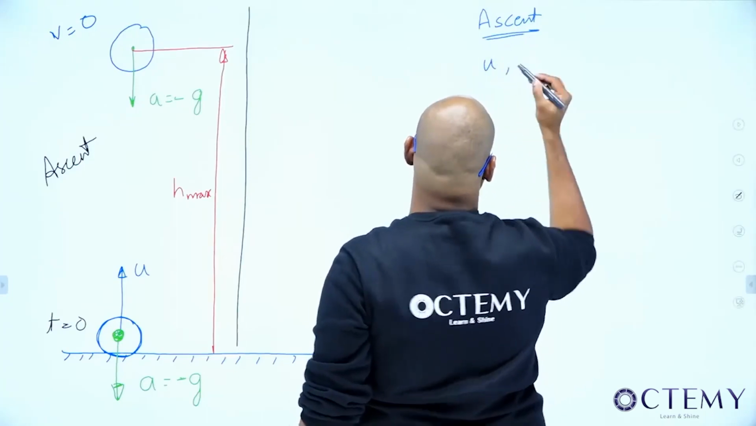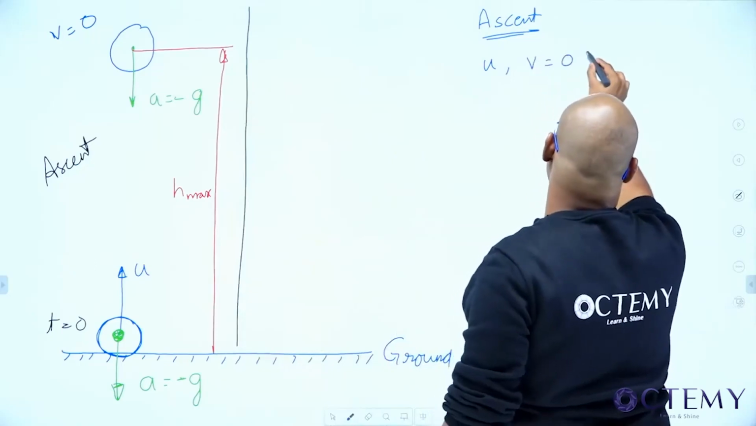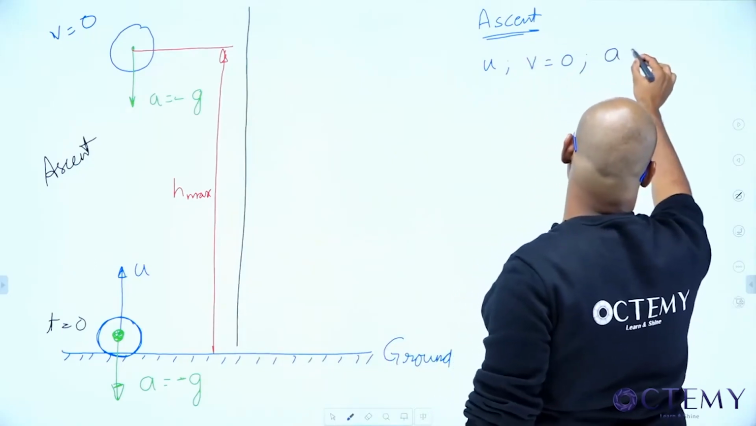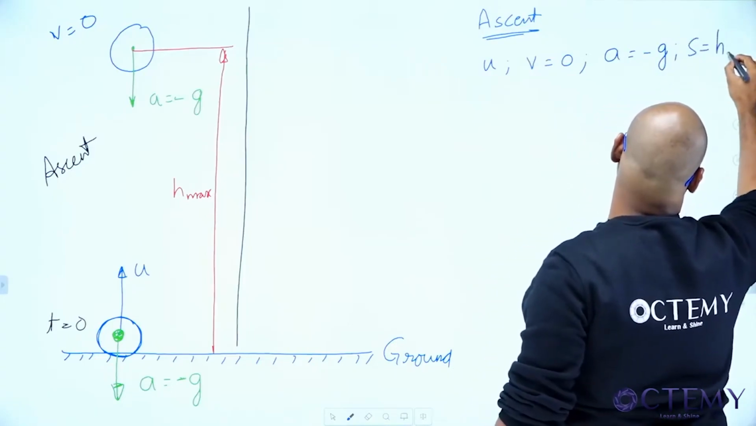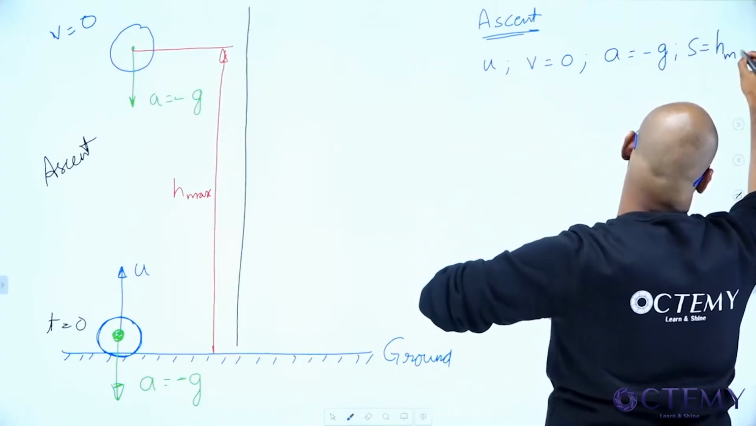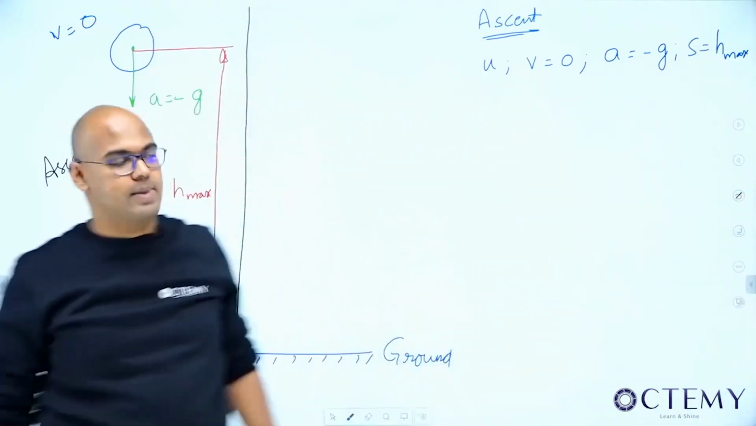Initial velocity is u. Final velocity v is 0. Acceleration is in the opposite direction of initial velocity, so minus g. And what is the distance it has traveled by the time the velocity becomes 0? H max, that is the maximum height. Beyond that it cannot go because the velocity has become 0 there, right?